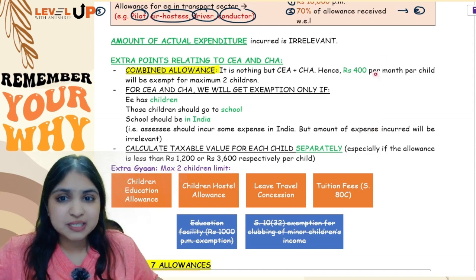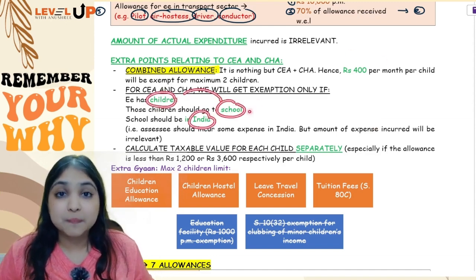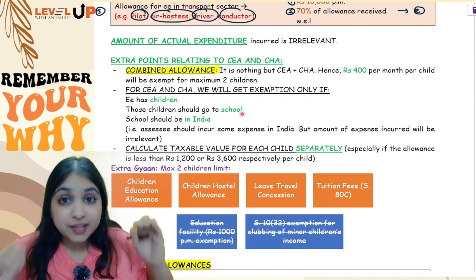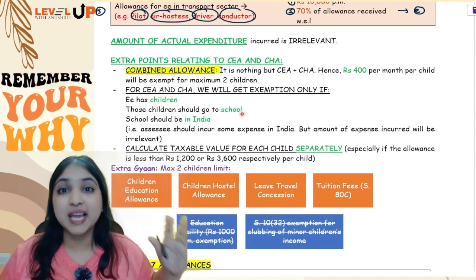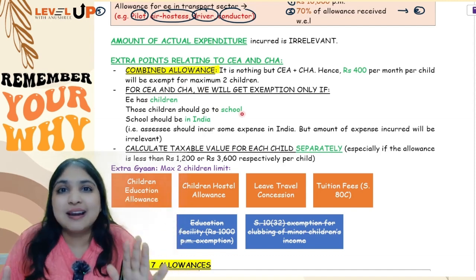When will he have some expense? Only if he is having children. Those children go to school, that school must be in India. Then he will be having some expense. If he is having some expense, only then we will give him the exemption. But how much is the expense? How much is the actual expense? That amount, that is irrelevant.